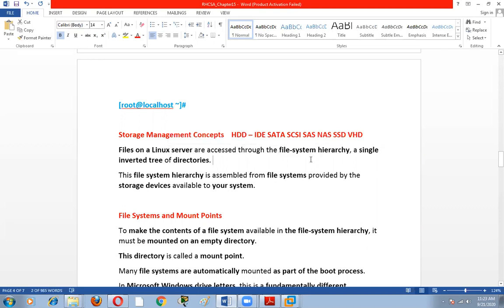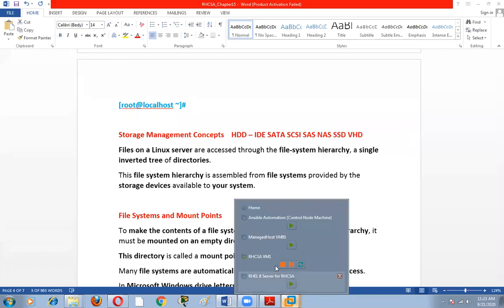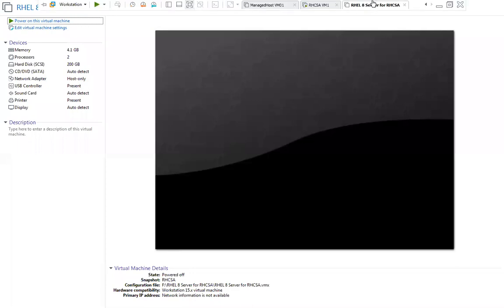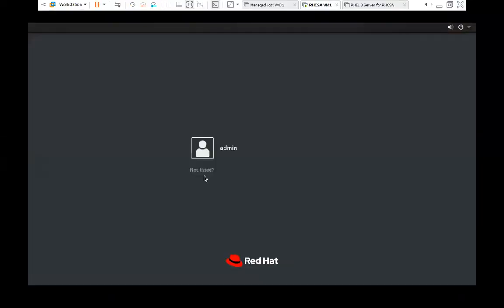It's called the file system hierarchy. I will show you in this.